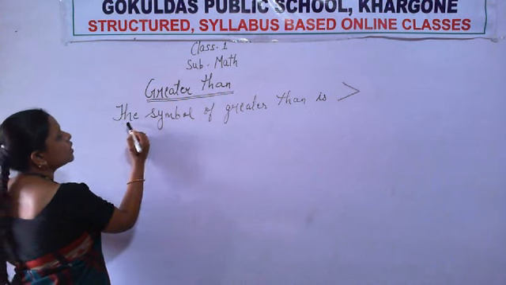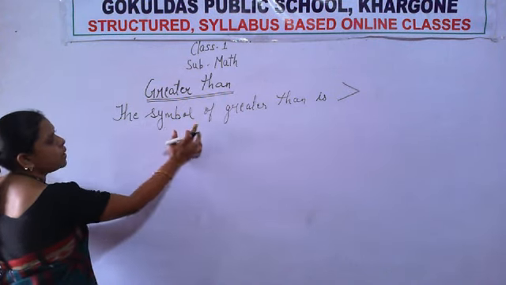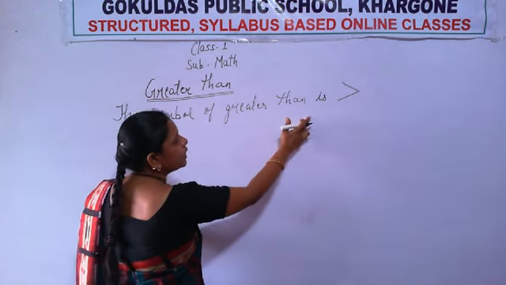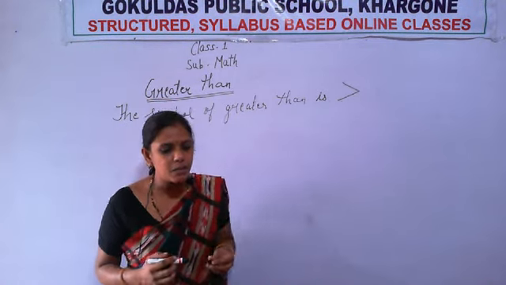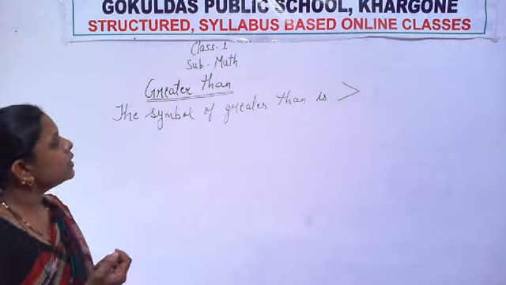Now see. Write this line from the new line: The symbol of greater than is this.